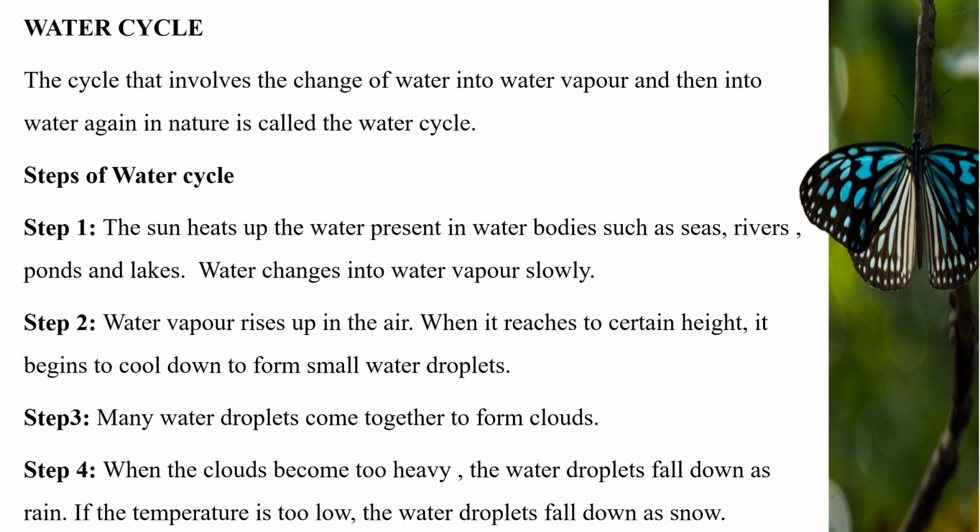Step 2, water vapor rises up in the air. When it reaches a certain height, it begins to cool down to form small water droplets. Step 3. Many water droplets come together to form clouds. Step 4. When the clouds become too heavy, the water droplets fall down as rain. If the temperature is too low, the water droplets fall down as snow.